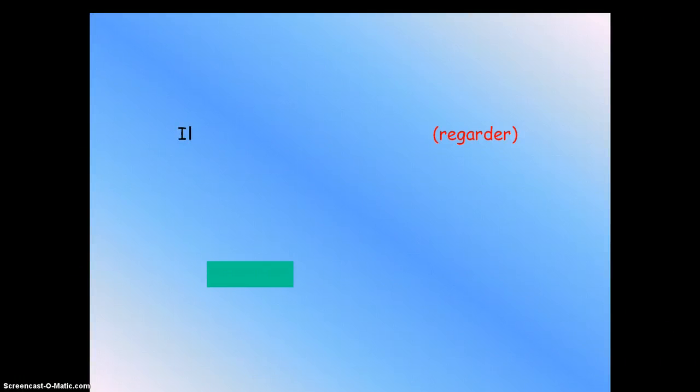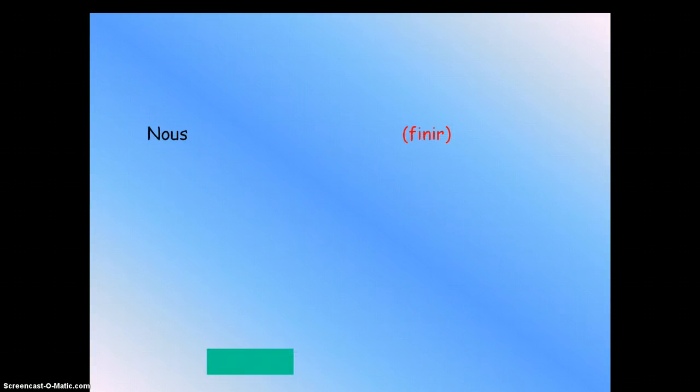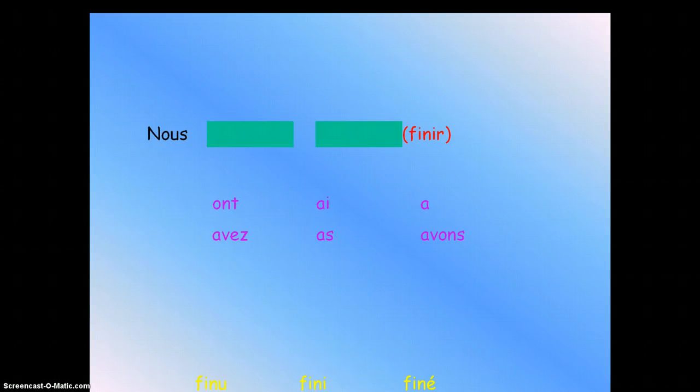The second one, regarder. What is it going to be? Hopefully you say il a regardé. Let's check the next one. Just practicing here until you get it right. Which one goes? Hopefully you say avons fini. Good job. Let's check the next one. Jouer. What's the verb? On joue. Good job. Let's check the next one.